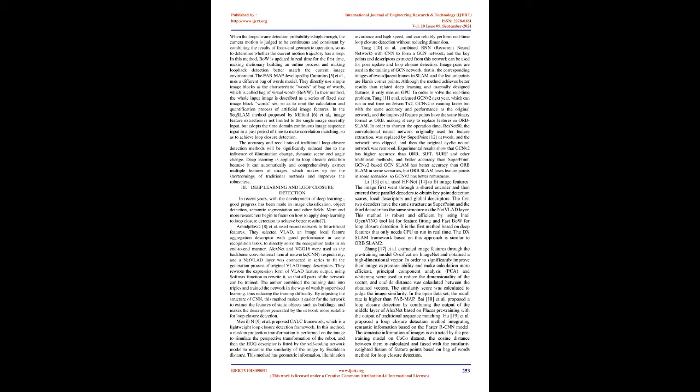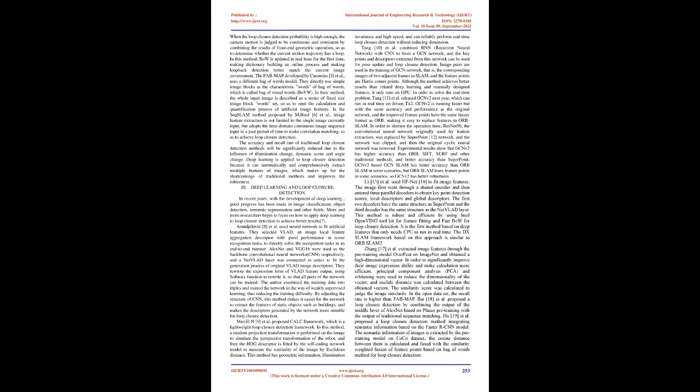Tang et al. combined RNN, recurrent neural network, with CNN to form a GCN network, and the key points and descriptors extracted from this network can be used for pose update and loop closure detection. Image pairs are used in the training of the GCN network, that is, the corresponding images of two adjacent frames in SLAM, and the feature points are Harris corner points. Although the method achieves better results than related deep learning and manually designed features, it only runs on GPU.